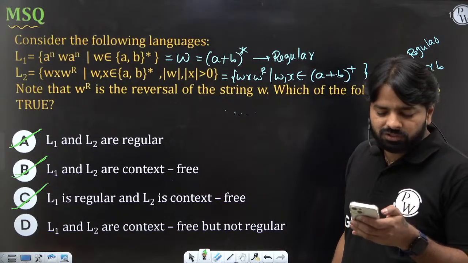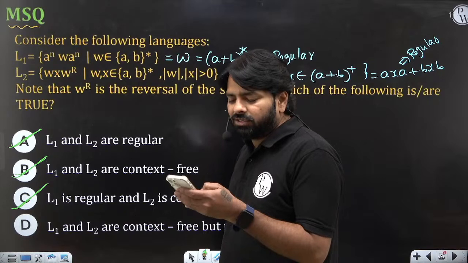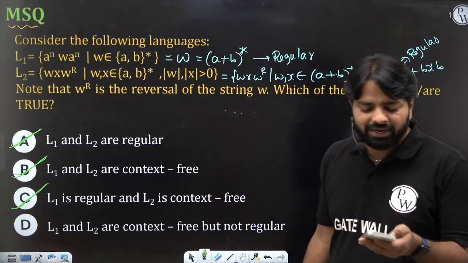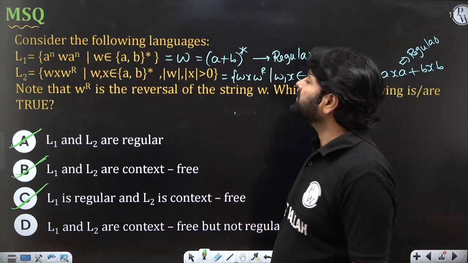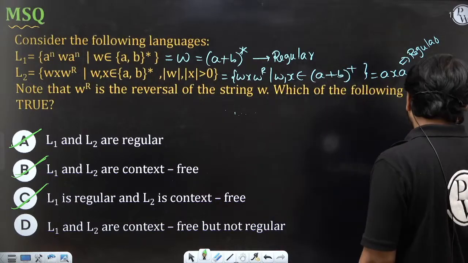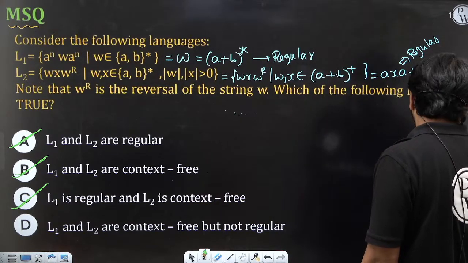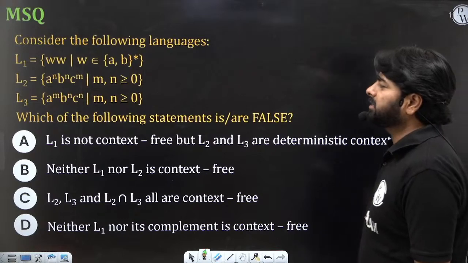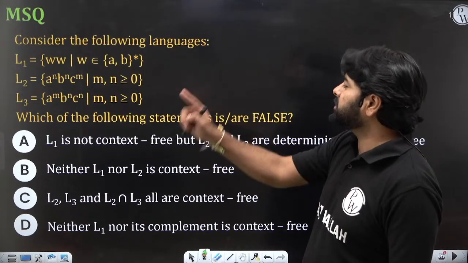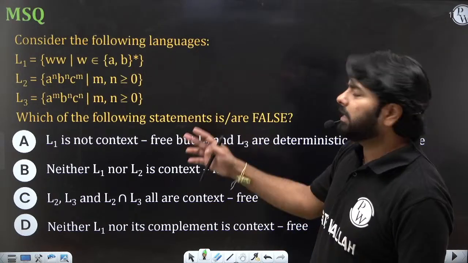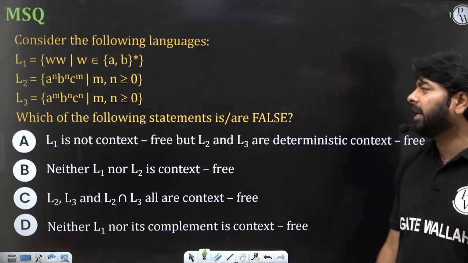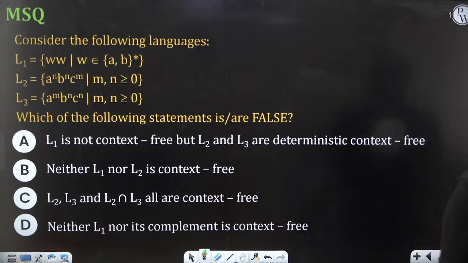Okay. So I was not able to create the right options there. So it's not A and B, it's A, B, C. Fine. The next time I'll create the right way to understand the polls. Okay. Let's look into these options. It is MSQ again. Now I'll give a time of 1 minute. I'll try to create the right poll this time if possible. Okay, just find out what is the right answer.